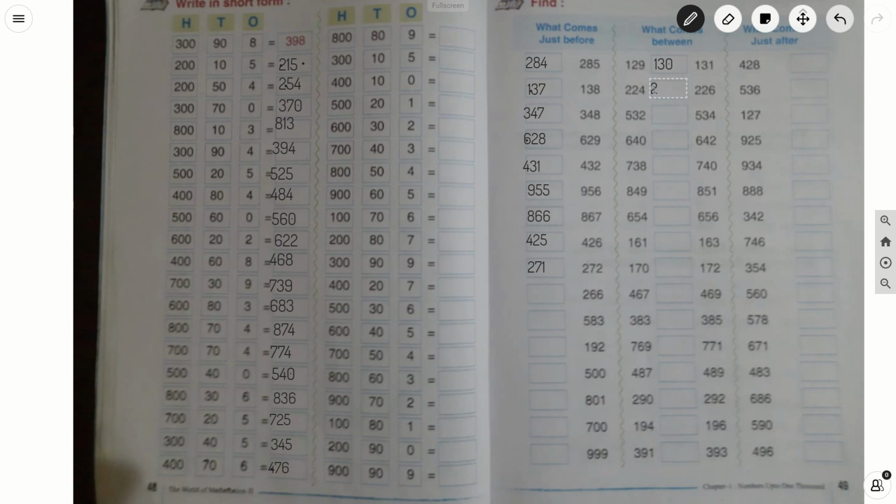Which number comes between? It is 225. 532 and 534. Which number comes between? It is 533.